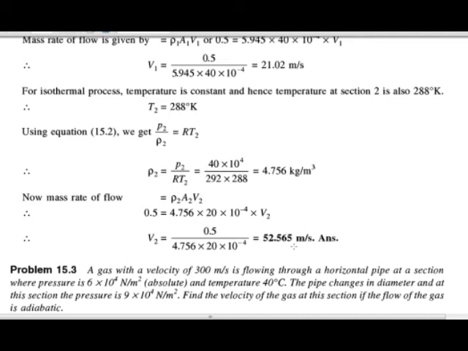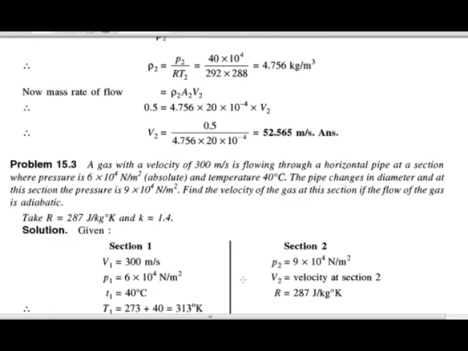Okay, now we will see one more problem on the adiabatic process. The problem is: a gas with a velocity of 300 meter per second is flowing through a horizontal pipe at a section where the pressure is 6 into 10 raised to 4 Newton per meter square.